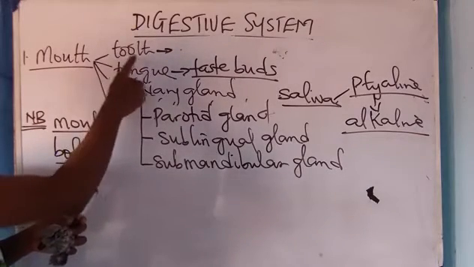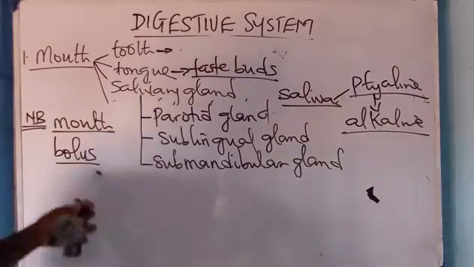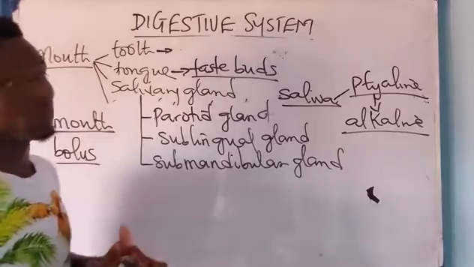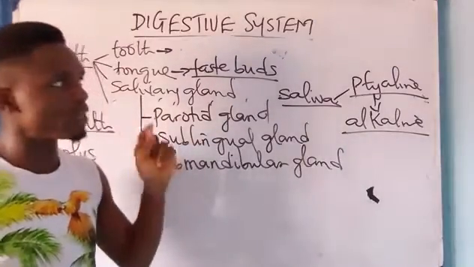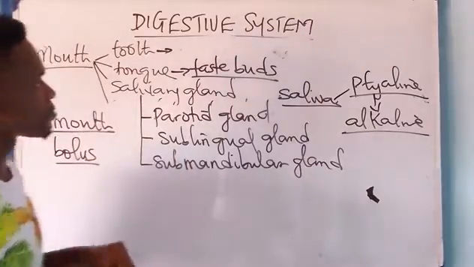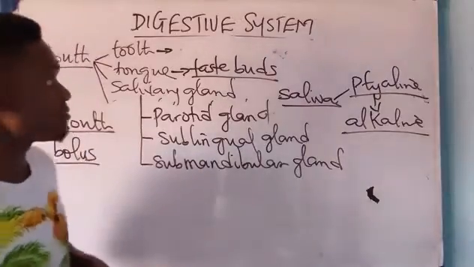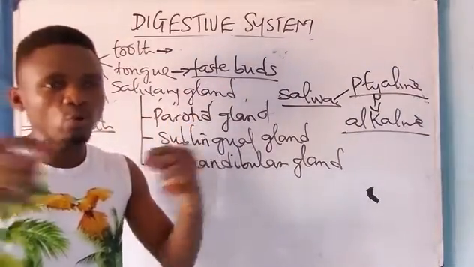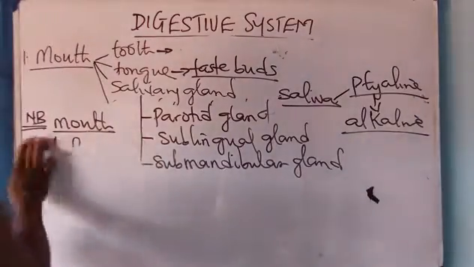I said the mouth has the tooth, tongue, salivary gland, hard and soft what? Palate. So take note, diastema is found in herbivores. A good example is what? Rabbits. All right, diastema replaces canine. Therefore, they do not have the ability to tear flesh, okay? Take note of that. And of course, carnivores, they have canine, with which they get hold of their prey. It is for tearing of what? Flesh. Take note of that.